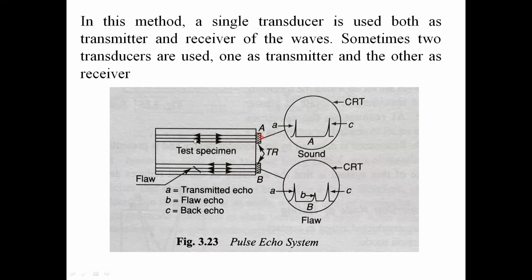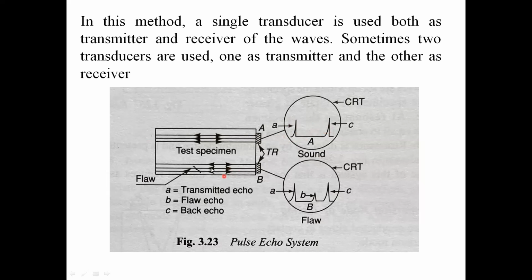It sends waves through an object and receives the reflected waves from the object. See here, A. There is no discontinuity inside the object. These are the echoes formed on the CRT screen. A is the transmitted echo, and this is the reflected echo.